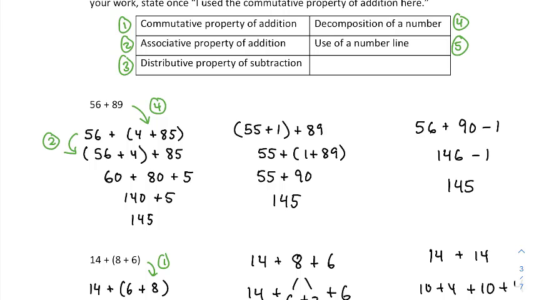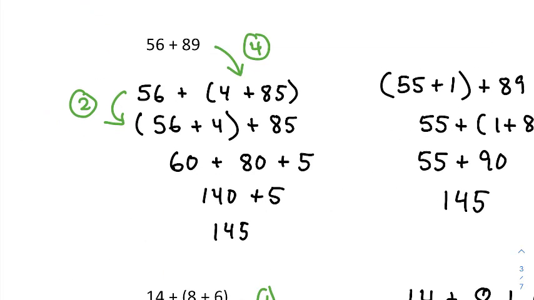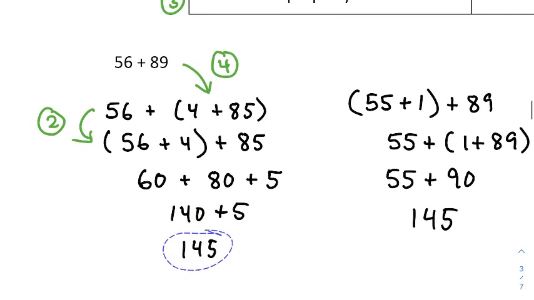Then I'm going to do the associative property. So my next line allows me to add the 56 and 4 together first, as indicated by the shift in parentheses. So going from this line to this line, I've used the associative property, so I pointed it out. 56 plus 4 makes 60, so we combine those together first to get that 60 right here. Then, let me zoom in a little bit. Then I'm going to decompose. Maybe you could argue you don't need to do this, but why not? I decomposed the 85 into 80 and 5 because I found it easier to add these together first to make 140, and then we have this 5. In the end, we get this 145.